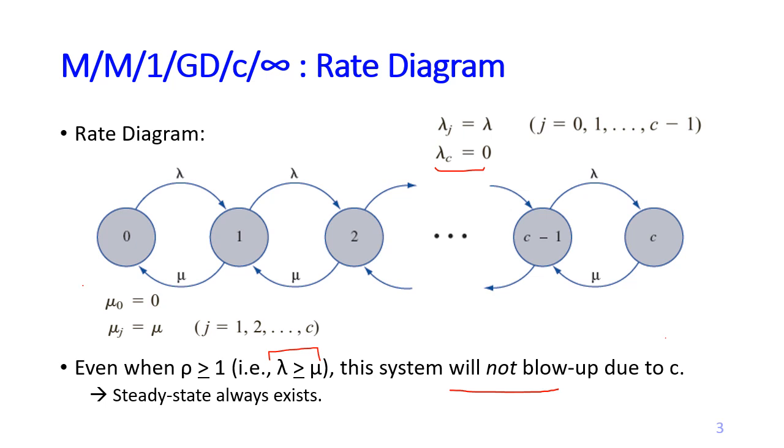Because we have this C as the maximum capacity of the system, the queue will never keep getting longer and longer, because the capacity limits the queue to that number of customers. The consequence is that for this system the steady state always exists regardless of rho.